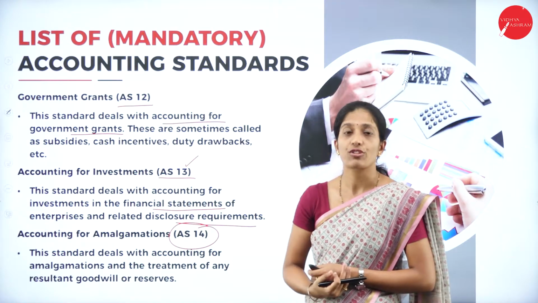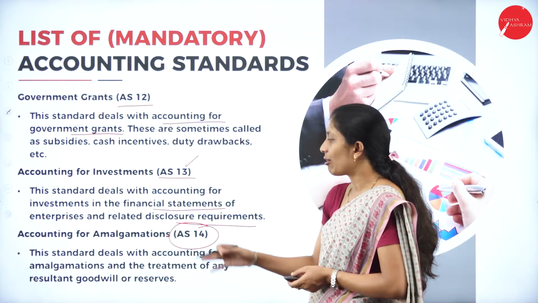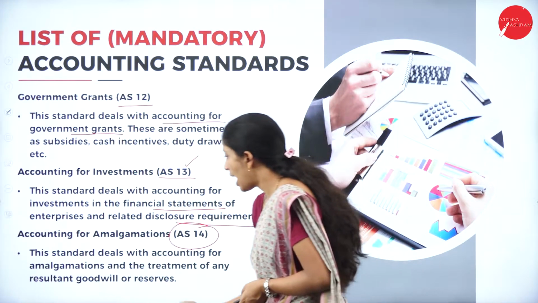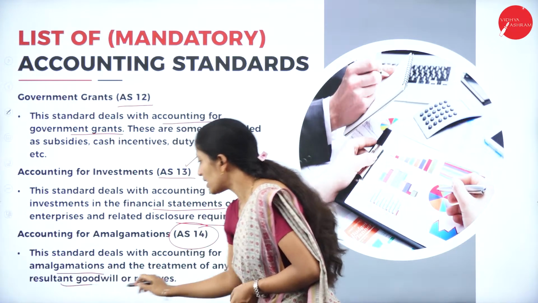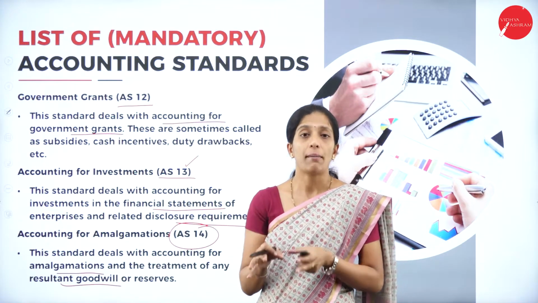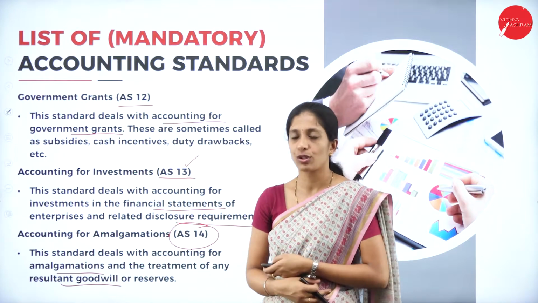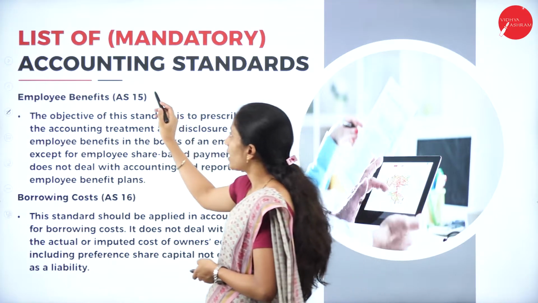It's all relating to the amalgamation of companies. This standard deals with accounting for amalgamations and the treatment of any resultant goodwill or reserves. So it's all related to the amalgamation and how we are going to treat the reserves as well as goodwill. Next is Accounting Standard 15.